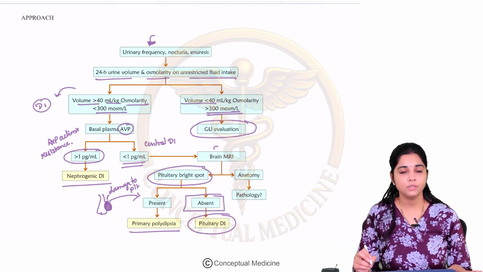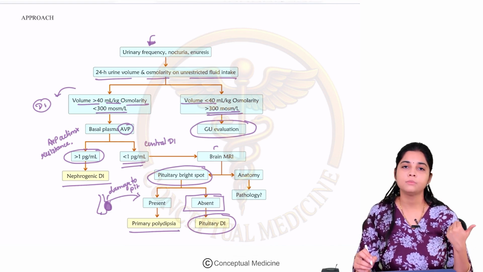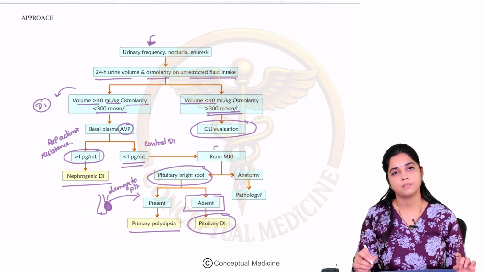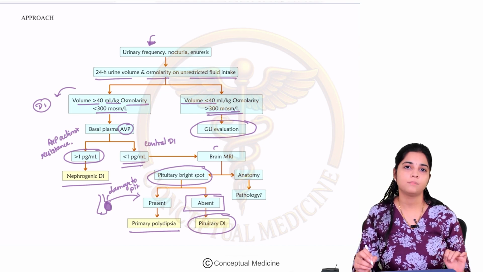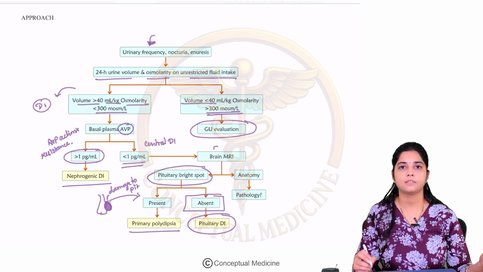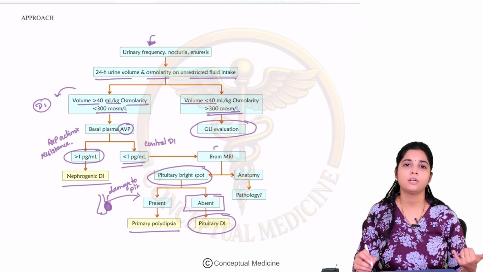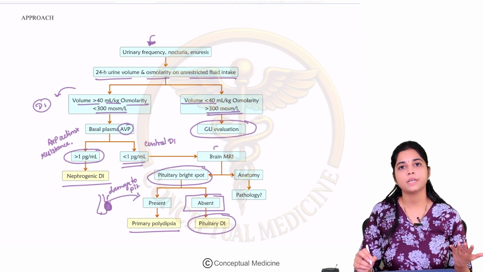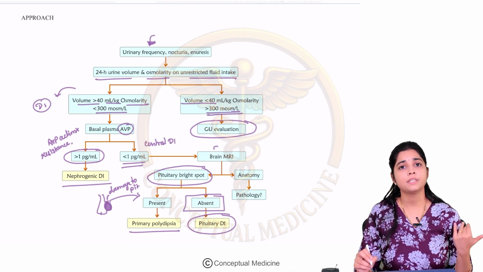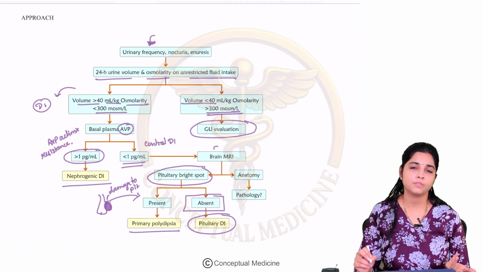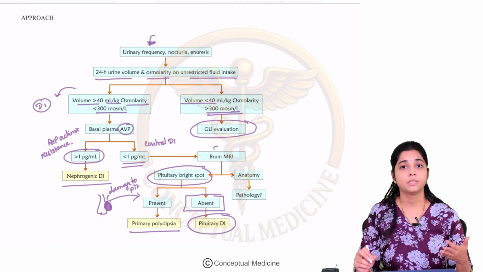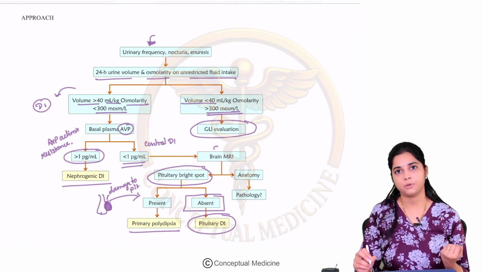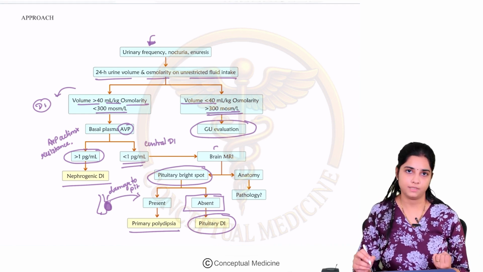So what do you do here? It's very simple. You look at the volume, you have diagnosed DI, and you look at whether this is nephrogenic or not by checking your basal AVP levels. If it is high, it is nephrogenic. If it is low, it is central or primary polydipsia. Then you look at your pituitary bright spot. If the pituitary bright spot is lost, that means there is damage to the posterior pituitary. It is pituitary DI. If the pituitary bright spot is still intact, then this is probably a primary polydipsia.